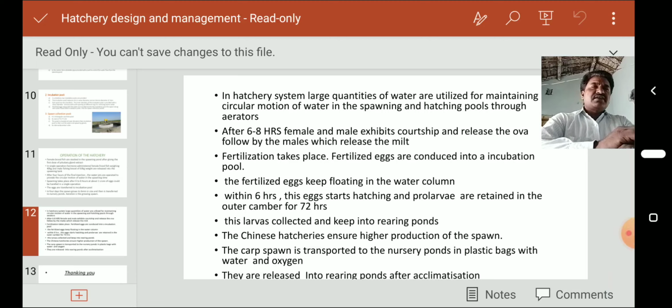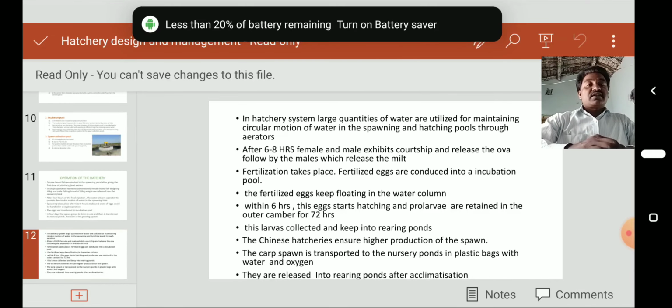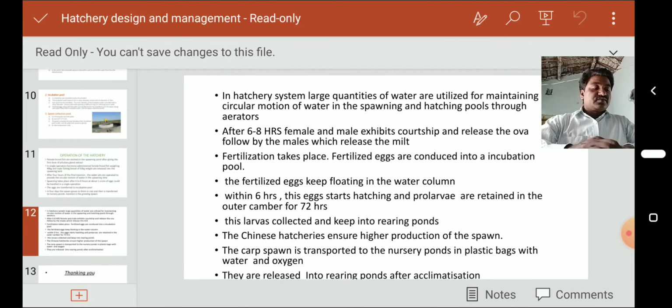The same type of hatchery is used, so first we select the Chinese hatcheries and jar hatcheries, and in that we maintain the larval levels. Next is the design of a hatchery for freshwater prawn culture. Scampi, freshwater prawns, Macrobrachium rosenbergii and Macrobrachium malcolmsonii are the different types of prawns used for culture.